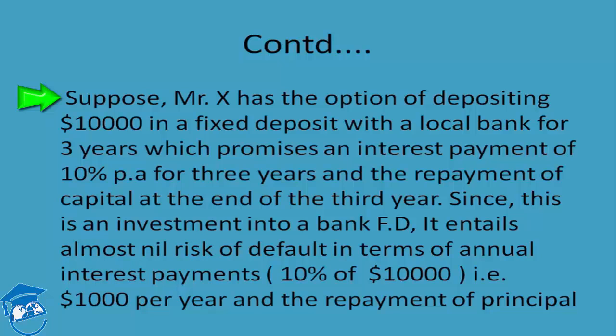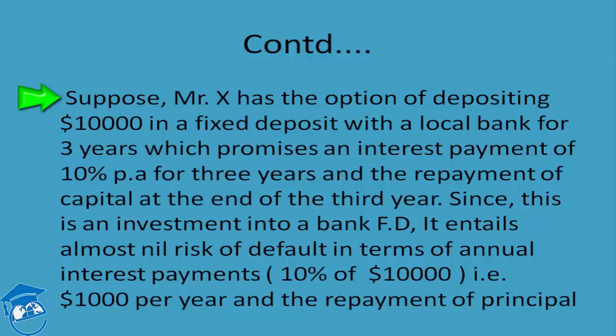So a closer look at the question shall reveal that it is a simple case in which Mr. X, right now, has an option of depositing his 10,000 USD into a fixed deposit with a local bank for a 3 year time frame, which has assured him an absolutely risk-free return of 10% per annum in the form of the interest payment. It means that if Mr. X is serious about depositing 10,000 USD for 3 years at 10% with the local bank in its FD, it means that Mr.